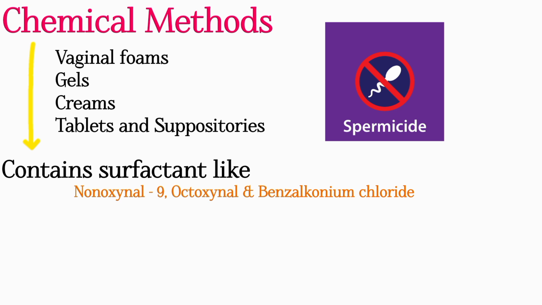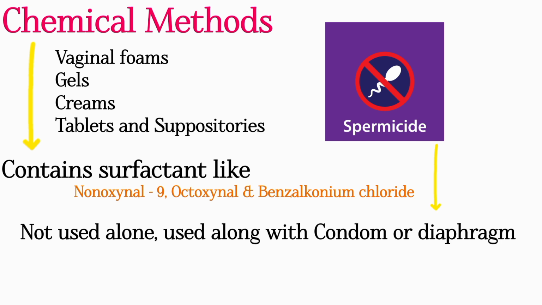Usually, these chemical methods such as spermicides are not used alone. They are used either with a condom or diaphragm in order to increase the efficacy of the barrier method. Let's see about today's sponge.